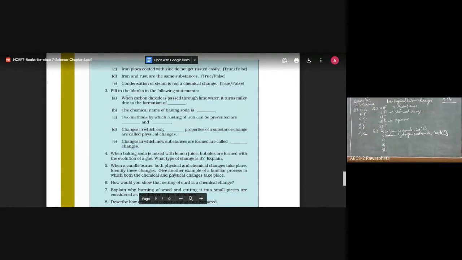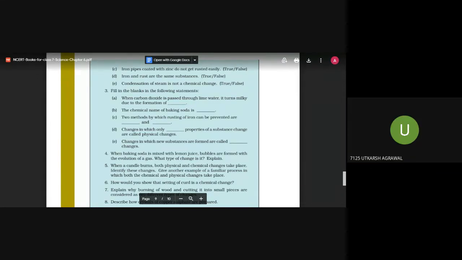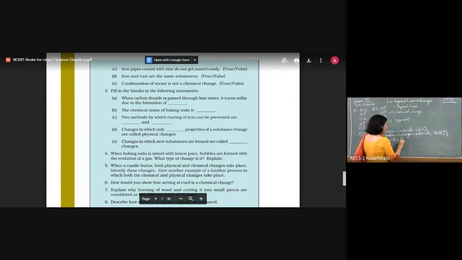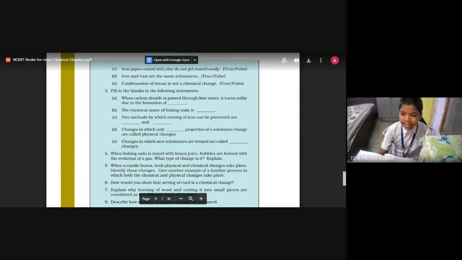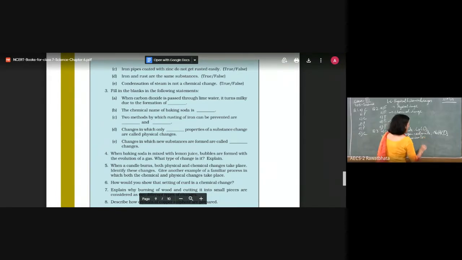Then, 2 methods by which rusting of iron can be prevented are painting, greasing, and galvanization. Better we go for painting and galvanization. If they are asking you to write one answer, please write galvanization. And if they are asking you for 2, you must write galvanization as one of them, because galvanization is a foolproof method.